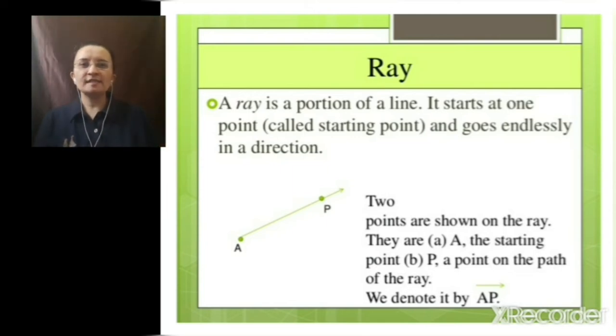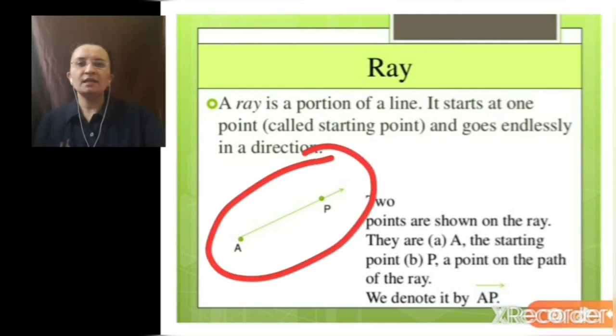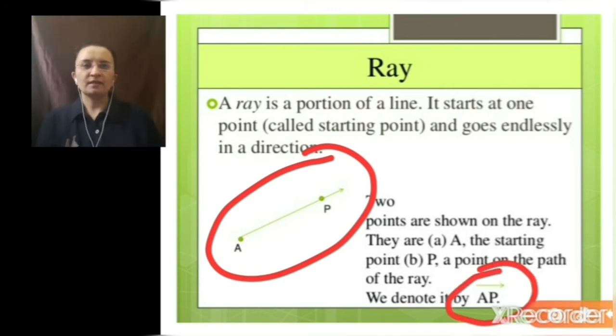Here you can see a diagram of ray AP. 2 points are shown on the ray. They are A, the starting point, and P, a point on the path of the ray. We denote it by ray AP. Here we have ray AP, and if we want to represent it, we can represent it like this, ray AP.